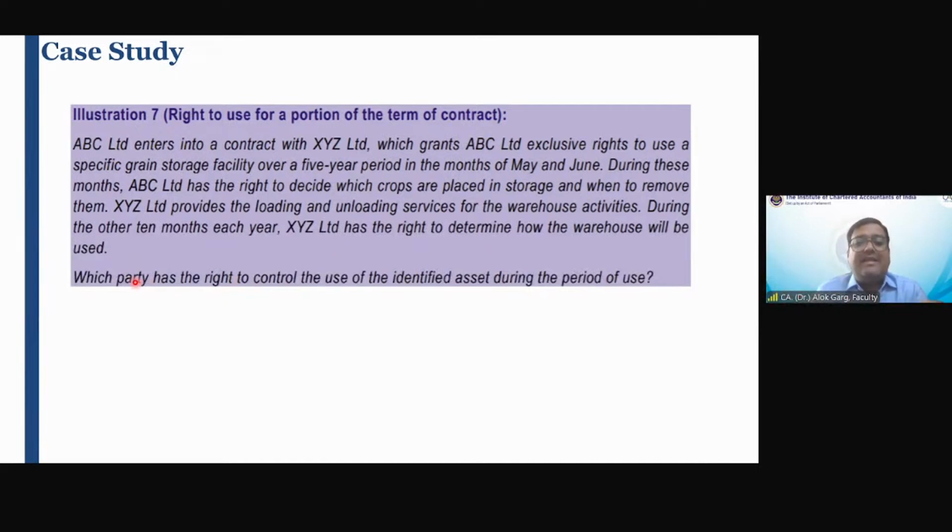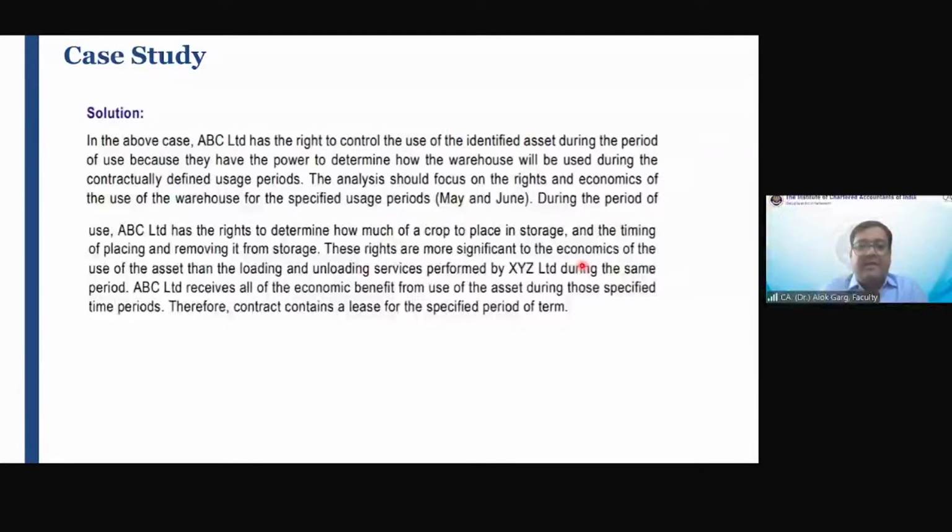Which party has the right to control the use of the identified asset during the period of use? Tell me. Friends, in the above case, ABC Limited, the lessee, has the right to control the use of the identified asset during the period of use because they have the power to determine how the warehouse will be used during the contractually defined usage periods. Okay. The analysis should focus on the rights and economics of the use of the warehouse for the specified usage period, May and June.